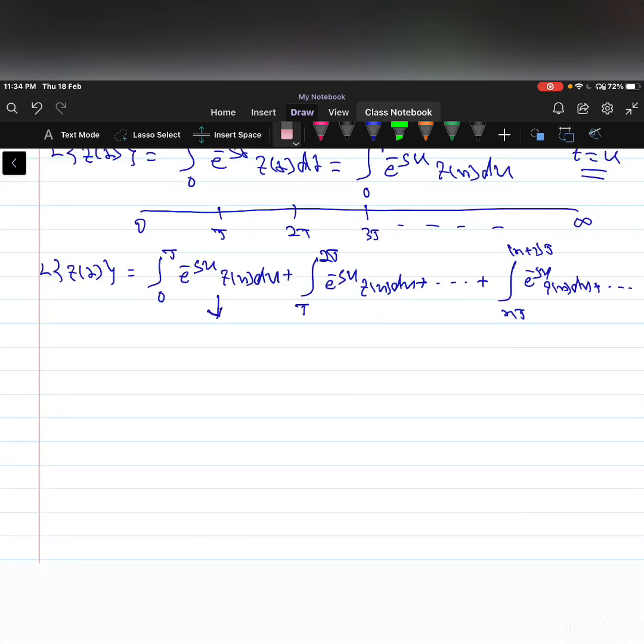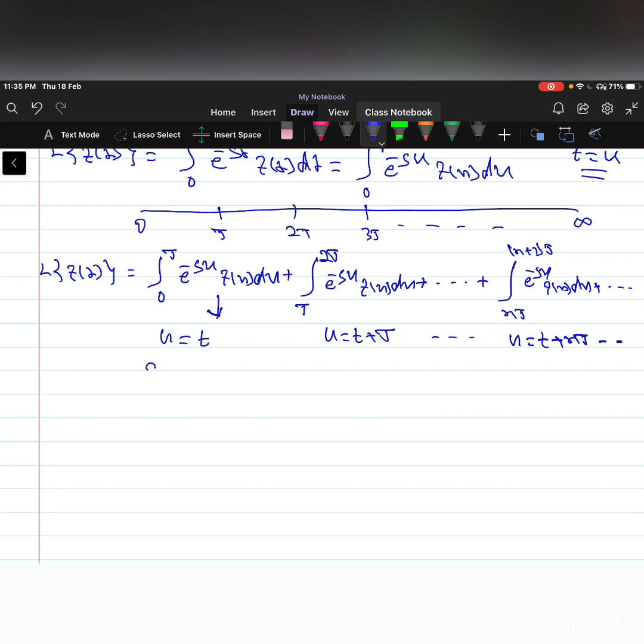So now let us consider the transformation. For the first integral, we take u is equal to small t. For the second integral, u is equal to t plus capital T, and so on. u is equal to t plus n into capital T, and so on.